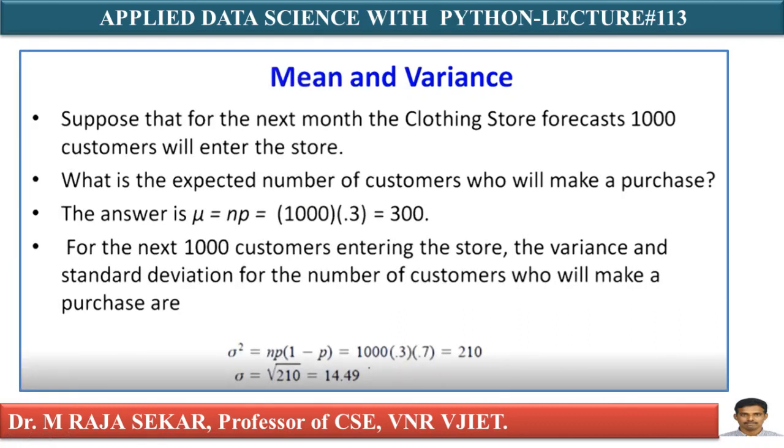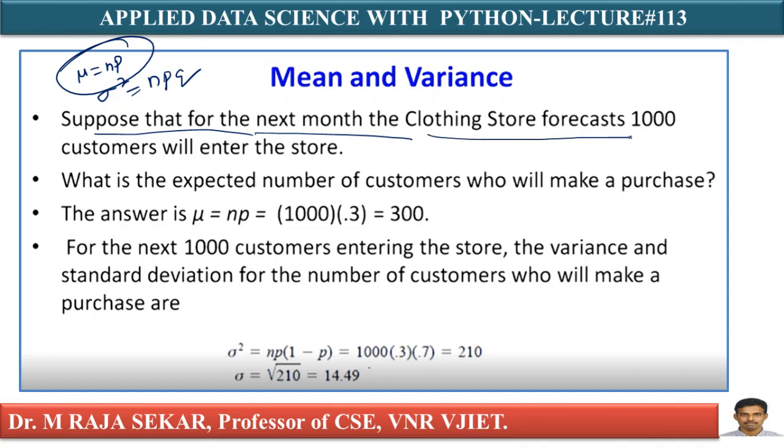Mean and variance: I already discussed the mean for binomial distribution. Mean mu equals np and variance sigma square equals npq. If you want to find the mean, you must know the number of trials and the probability of success. Suppose that for the next month, the clothing store forecasts 1,000 customers will enter the store. Just go through my previous lecture. That is n equal to 1,000. What is the expected number of customers who will make a purchase?